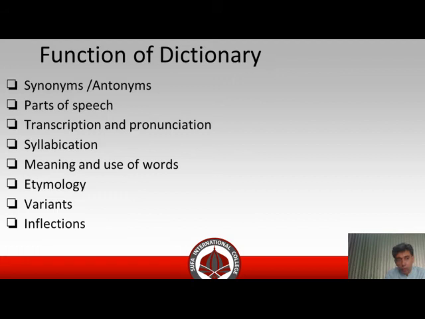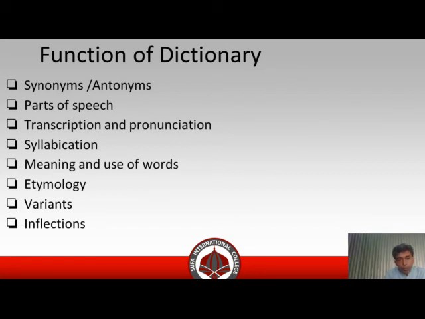And if I use that word as a verb, then the stress will be on the second syllable, and the second syllable will be long. For example, insult. So syllabification is a very important part of a dictionary.